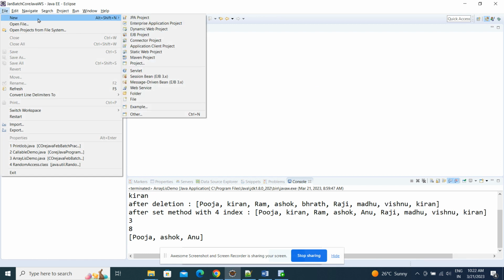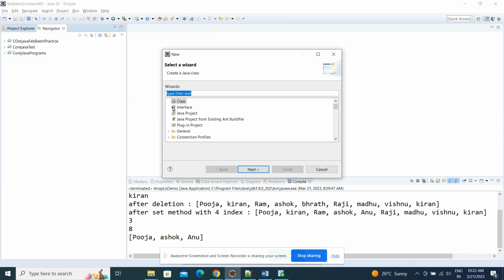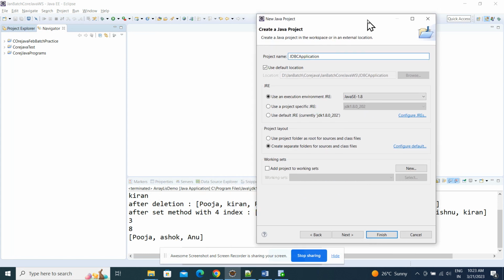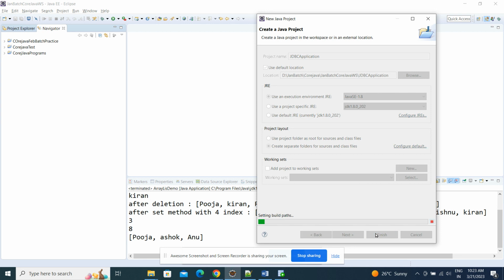How to create a new project? See guys, go to File, go to New. Here, just to develop a normal Java application, not a web application, a JDBC application. I'm using Java 8, and then finish it.